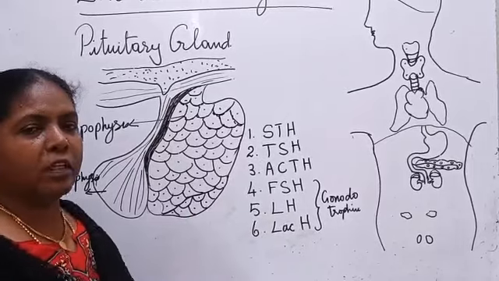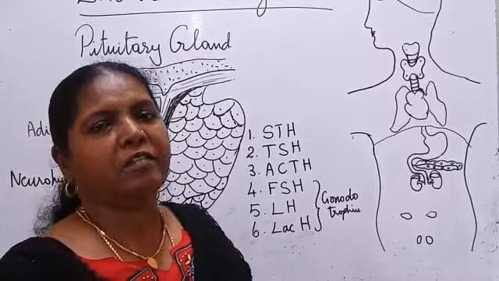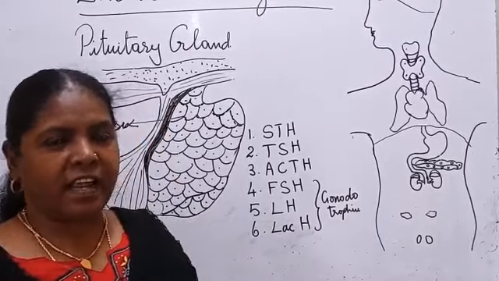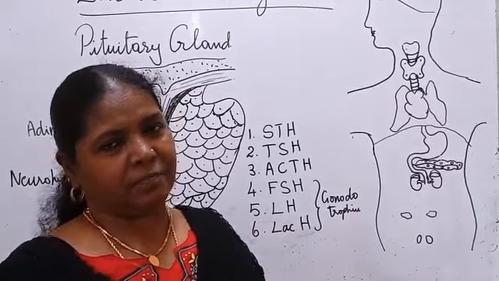Somatotrophic hormone, it is also called growth hormone because it plays a very important role in growth. If it secretes less, dwarfism. If it secretes more, gigantism.